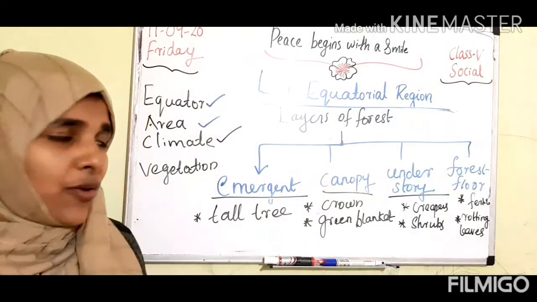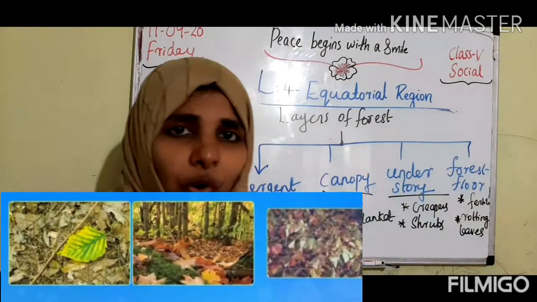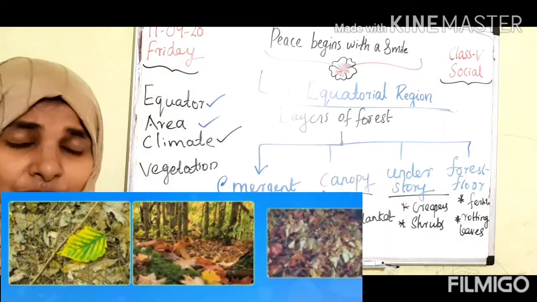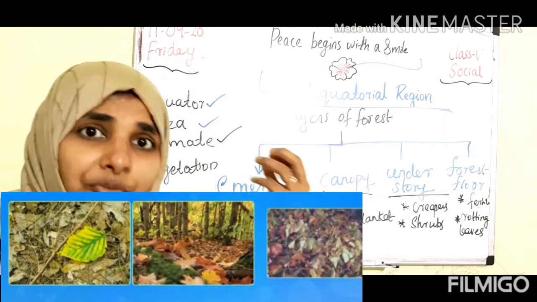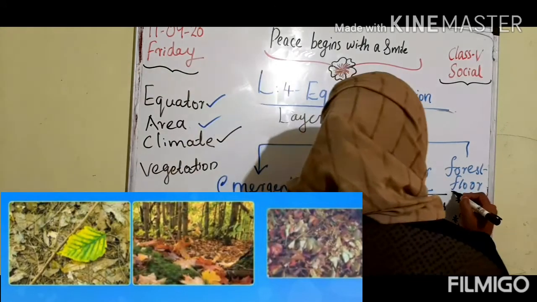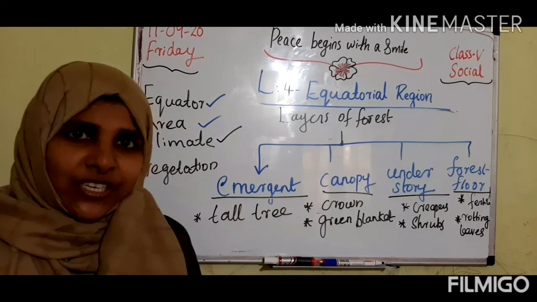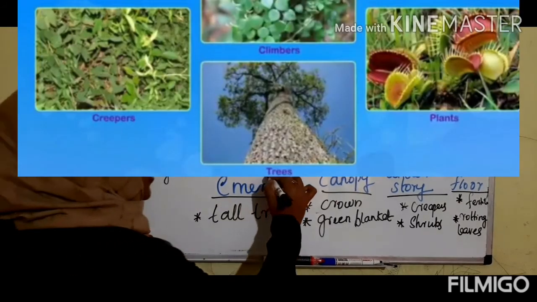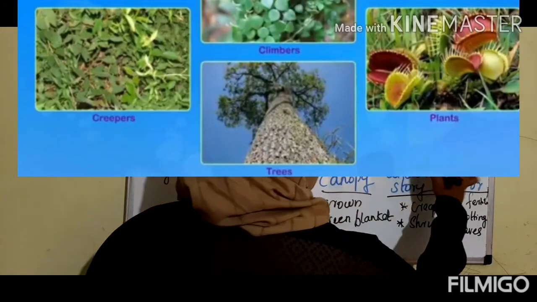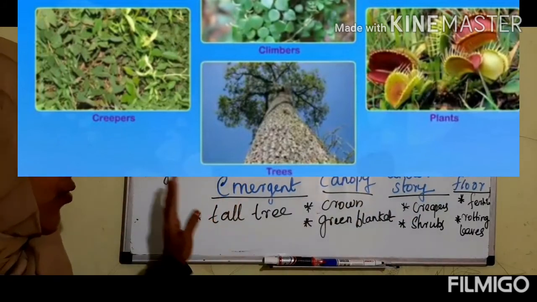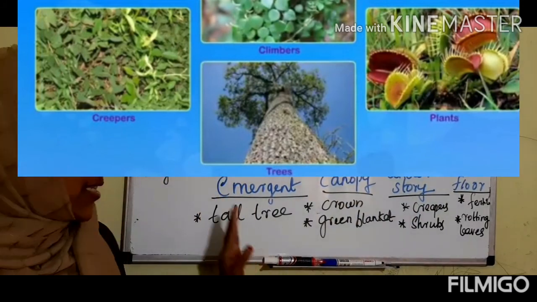Then the last layer of the forest is the forest floor. Because of rotting leaves in the thin layer of the forest floor, the soil becomes very fertile there. So these are the different layers of the forest. What are they, children? Emergent layer, canopy layer, understory layer and forest floor layer. All should learn this very neatly.